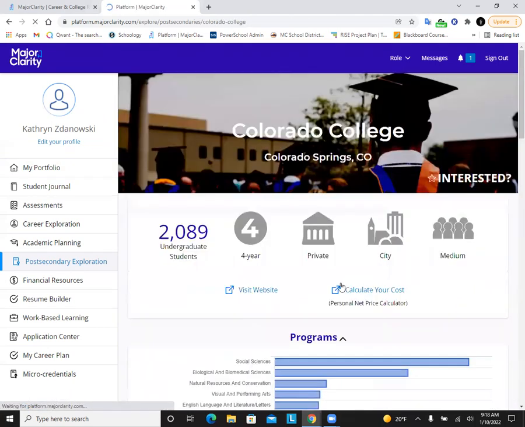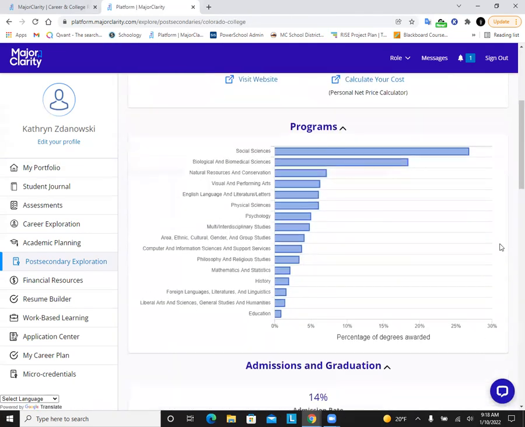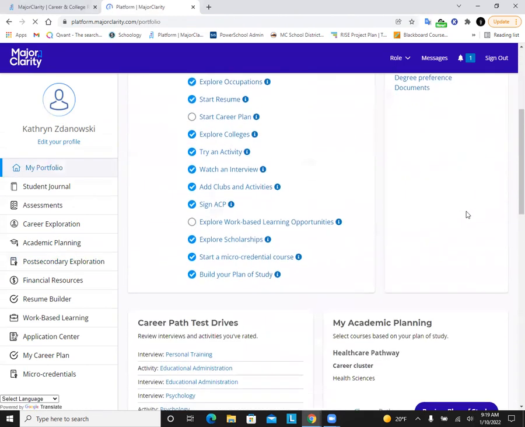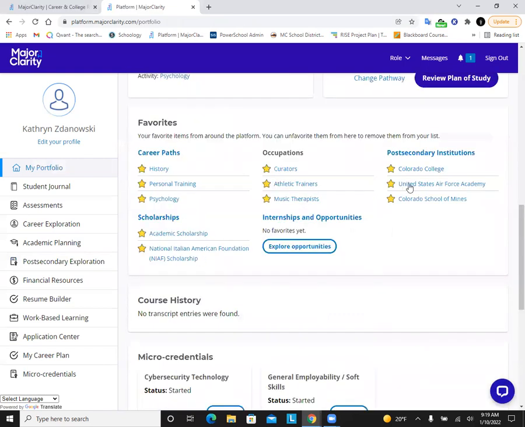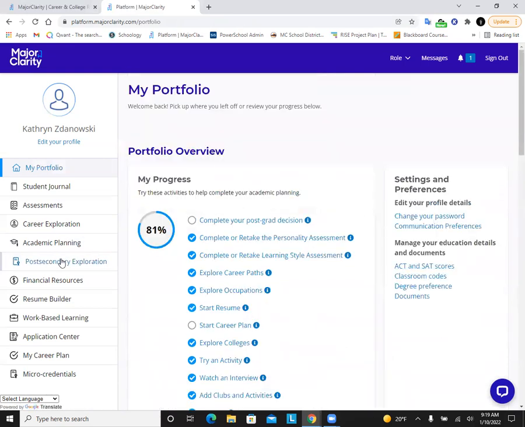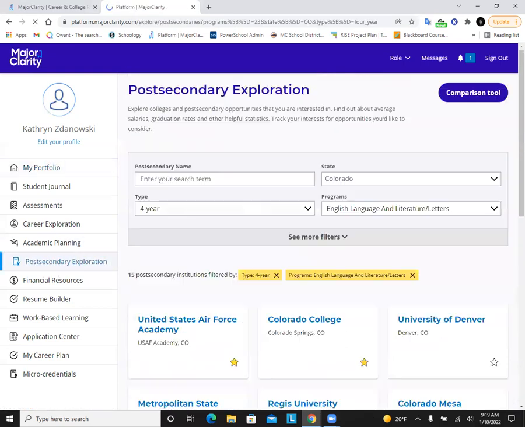And the cool thing is that when you find a school that you're interested in, you can star it, showing, yes, I am interested. And what this does is this means that later on, maybe when you're thinking about applying, when you go into your portfolio, this will go ahead and save the schools that you're interested in your portfolio. So you can come back later. If you decide to apply, you can even keep track of that process here. But anyways, that's a great way to use that post-secondary exploration tool to meet your needs.